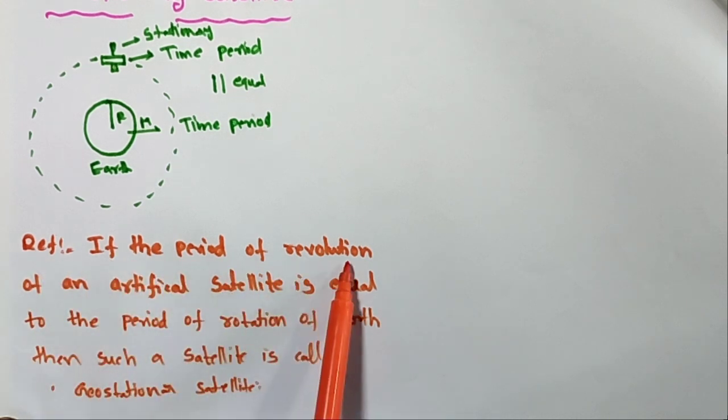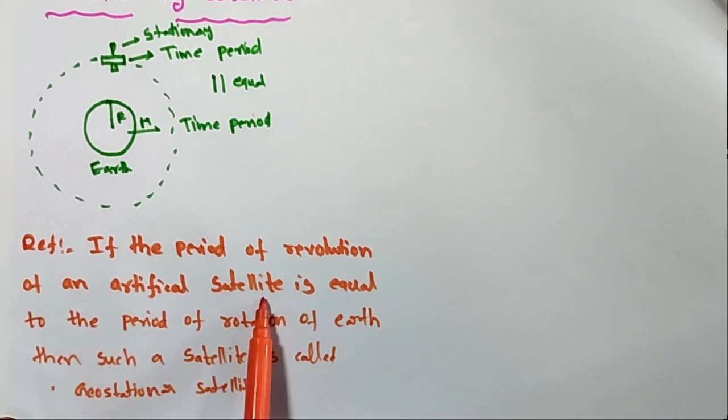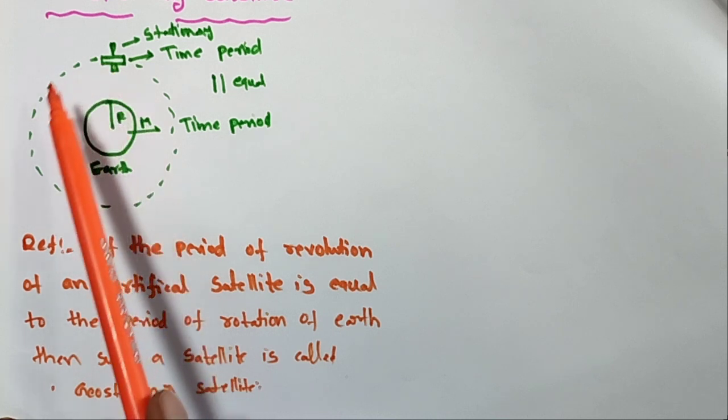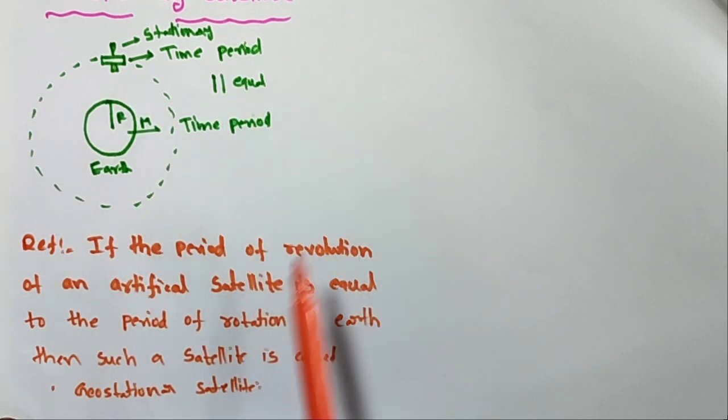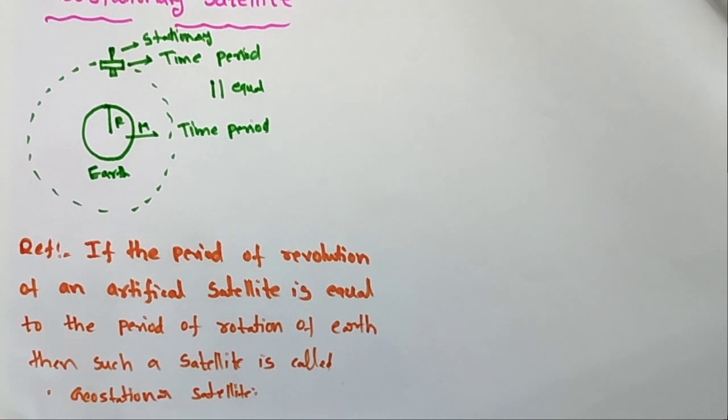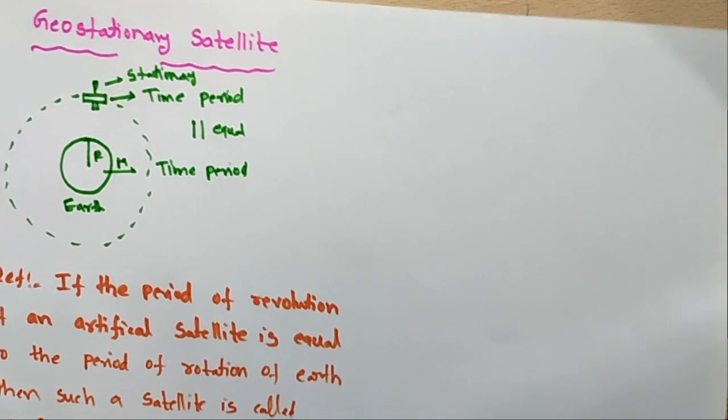If the period of revolution of an artificial satellite is equal to the period of rotation of the Earth, then such a satellite is called a geostationary satellite.